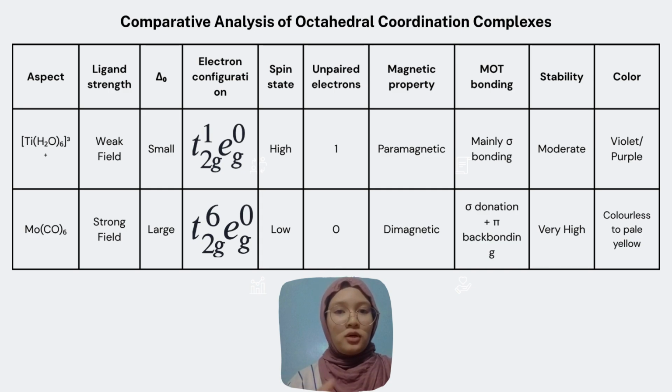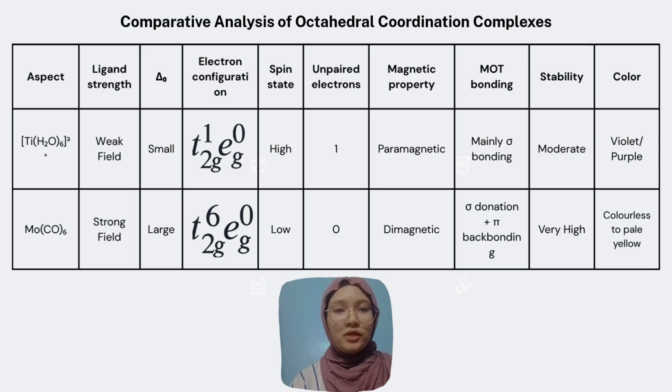For the electronic configuration, hexaaquatitanium(III) ion has 1 electron in the T2g orbitals and none in the eg orbitals, making it a high spin complex. In contrast, molybdenum hexacarbonyl has all 6 d electrons occupying the T2g orbitals, making it a low spin complex. In terms of magnetic behavior, hexaaquatitanium(III) ion contains 1 unpaired electron, making it paramagnetic, while molybdenum hexacarbonyl has no unpaired electrons and is diamagnetic.